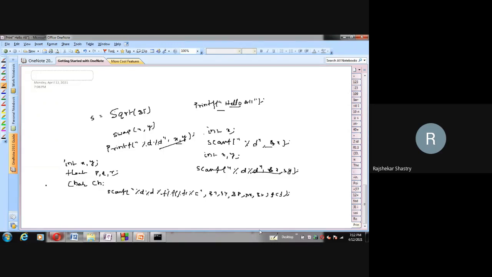But this is also a library function. Which one? The sqrt. And sqrt will not take multiple arguments. It takes only one argument. Observe this sqrt method: sqrt takes only one argument. You call it any number of times, only one argument is enough, and whatever argument we pass, it calculates the square root and returns it. Whereas these are not like that. These printf and scanf methods are such beautiful methods that if you pass any number of arguments, they will take it. Such functions we call variable number of arguments functions.